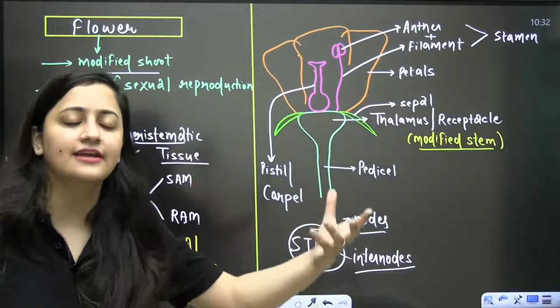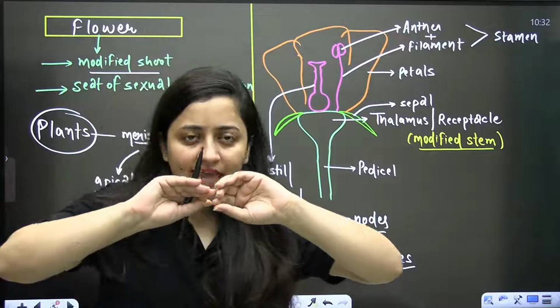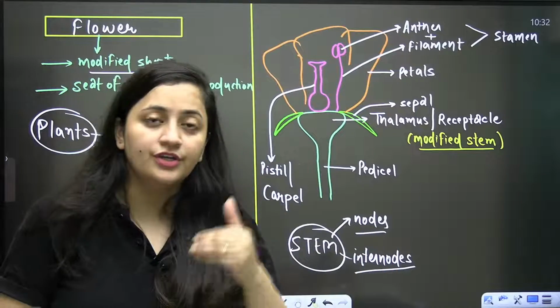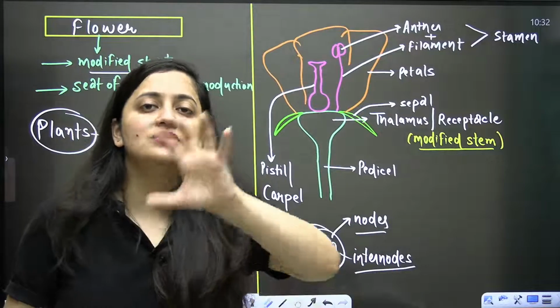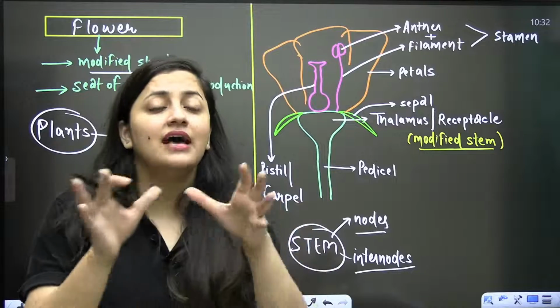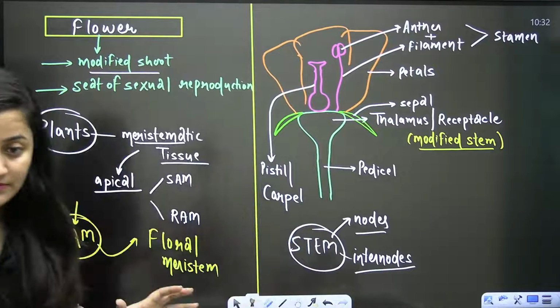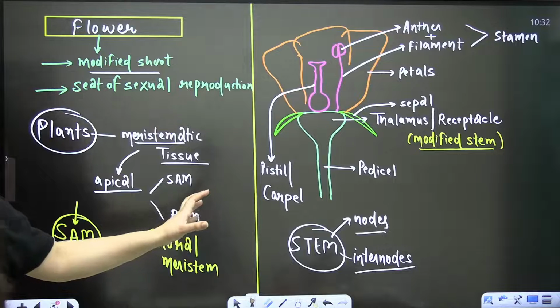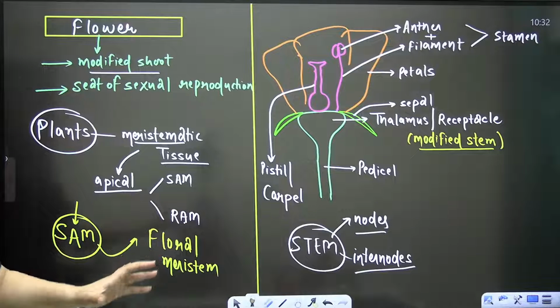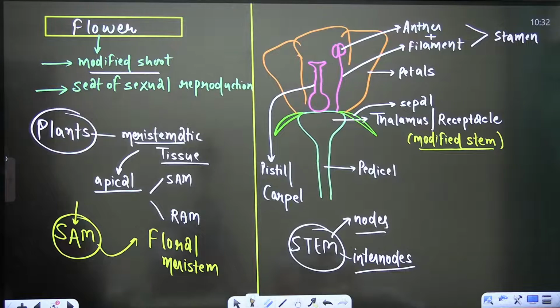Always in the case of stems, even if you see any underground stem modification, you will find nodes and internodes. But such structures are absent in the case of roots. Clear?